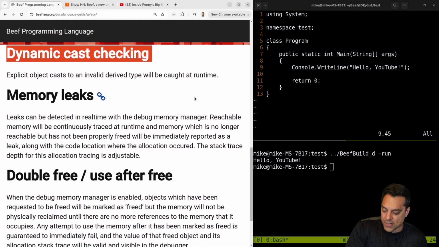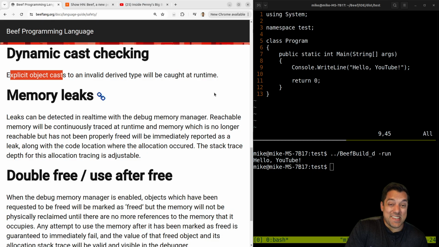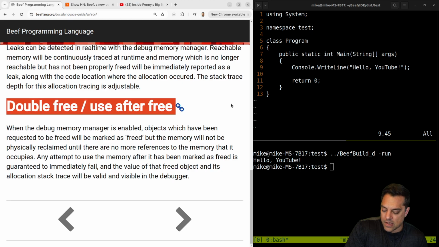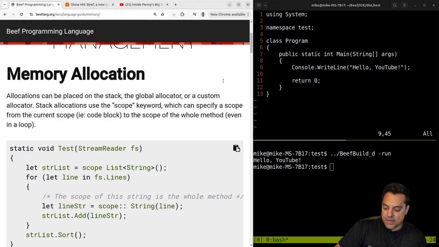Let's see, dynamic cast checking. So explicit object casts, okay, that's kind of neat. I like explicit object casts, so that one, you can see them, and you can grep for them. You can build tooling around those explicit checks, which is kind of nice without having to parse the entire language. So you got memory leaks and some ways to avoid them. I guess there must be some sort of leak checker, or maybe they're using sanitizers or something from LLVM to catch some of these memory errors. Let's see what else we got here.